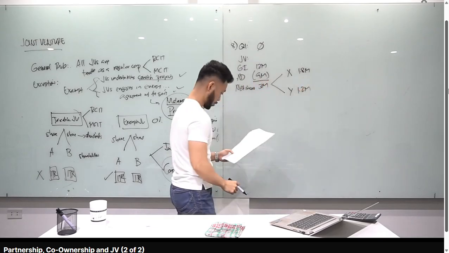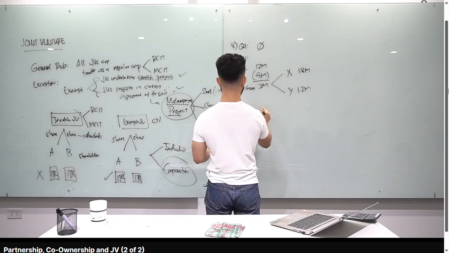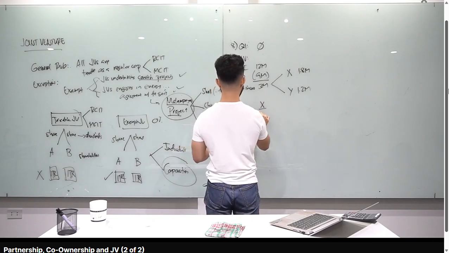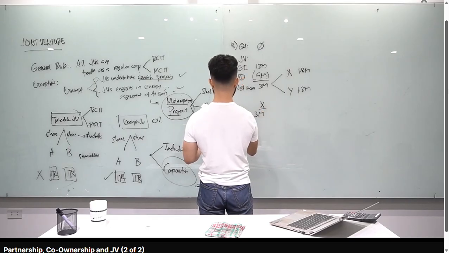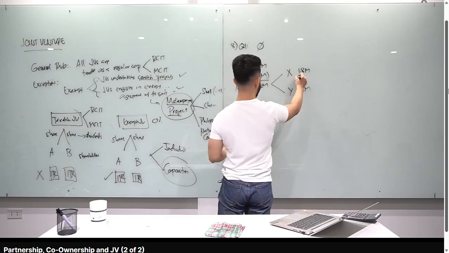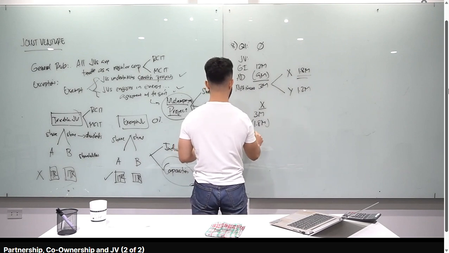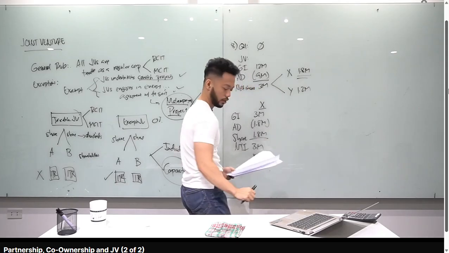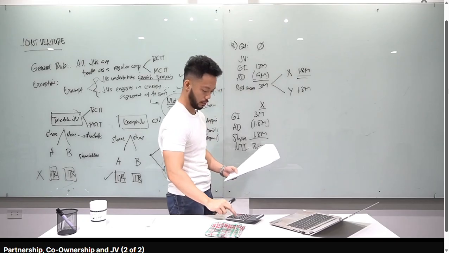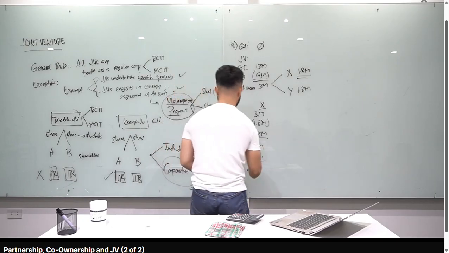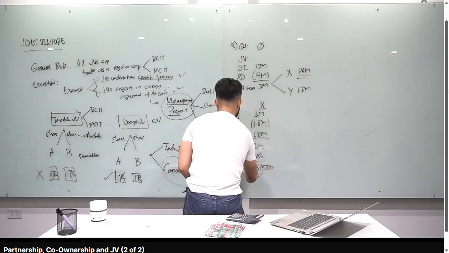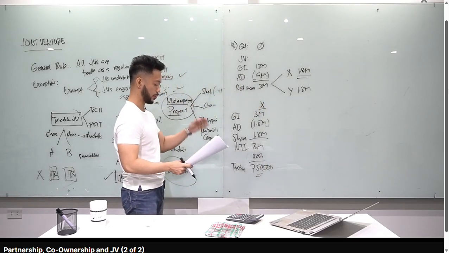Okay? Question number 2, determine the income tax liability of X. So let's put it here under X. Right? So X has a gross income from his own business of 3 million. And then he has allowable deductions of 1.8 million. He has a share of 1.8 million. Okay? So that means the net taxable income of X is 3 million. Multiply by 25% because X is a corporation, 3 million times 25%. The income tax due is 750,000. Income tax due or income tax payable, same thing. Income tax due is 750,000.